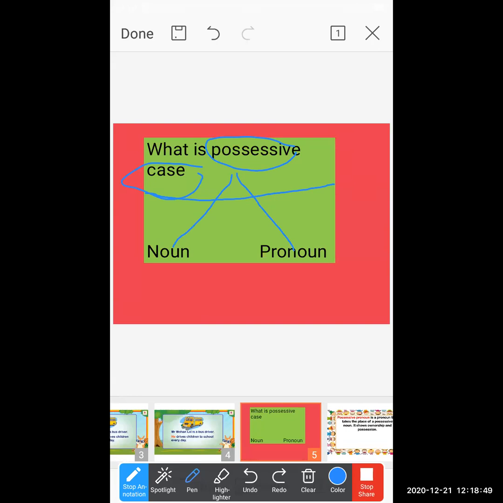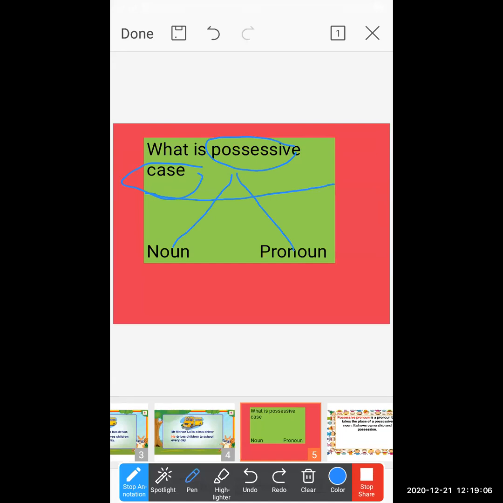Okay. So first you understand the meaning of the possessive case. Let me show how to recognize what is the noun possessive and what is the pronoun possessive. Now, student, noun.